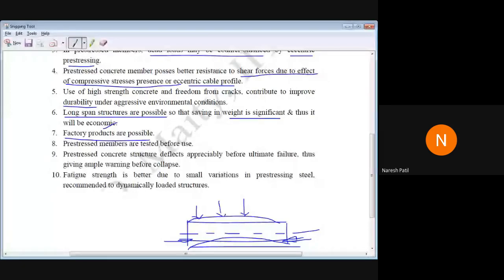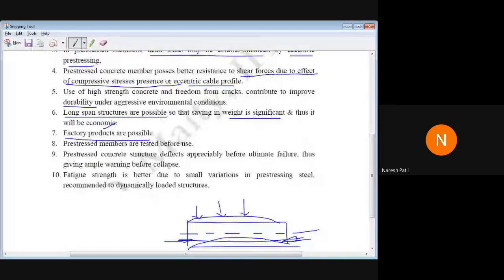But in RCC, what will happen? All facilities should be required on site. There should be transportation of material. Material means what? Steel is required, aggregate is required, cement is required, water. Then we require continuous power supply. The transport system should be good. We should have better workmanship on site.